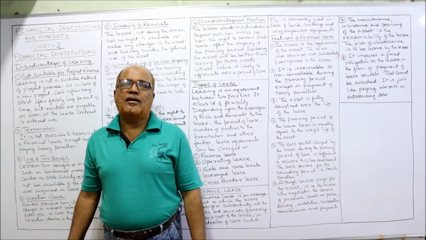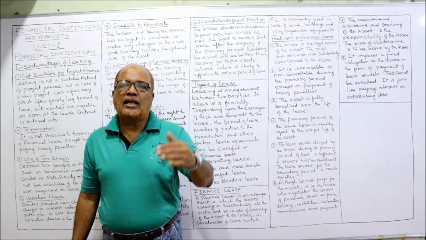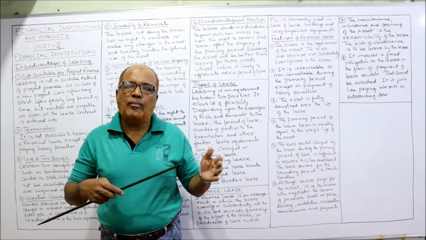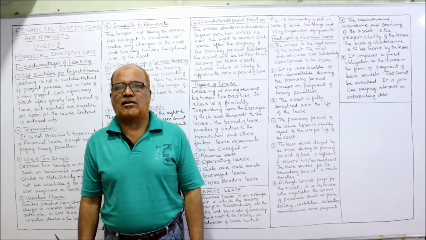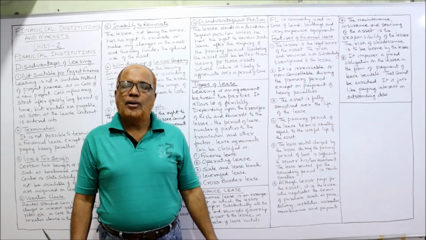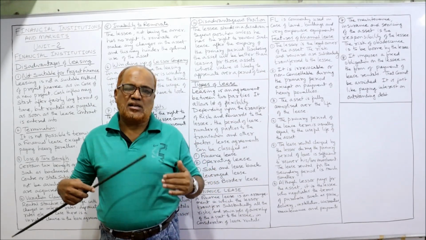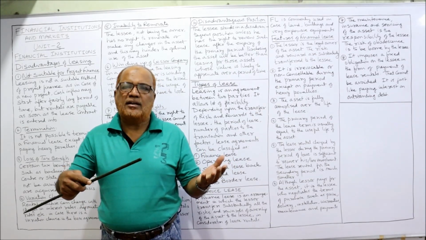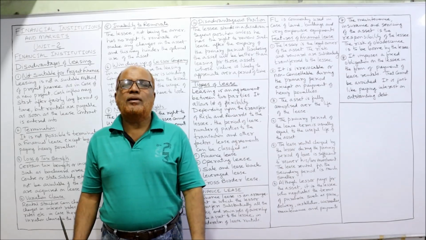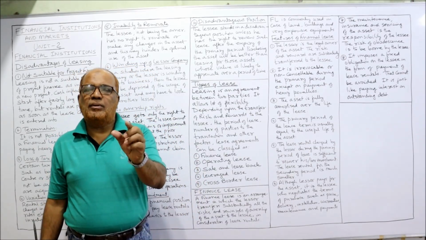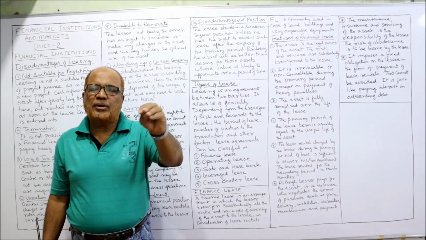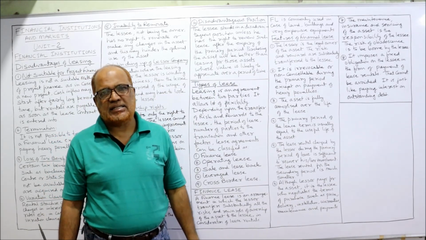In the secondary period, there is an option for the lessee to buy the asset, or they can pay a nominal lease rental to the lessor. Because almost the whole investment is recovered during the primary period, whatever return they get in the secondary period is the excess money. So normally the secondary period lease rental will be less, and in that period, mostly the option will be given to the lessee to buy the asset.